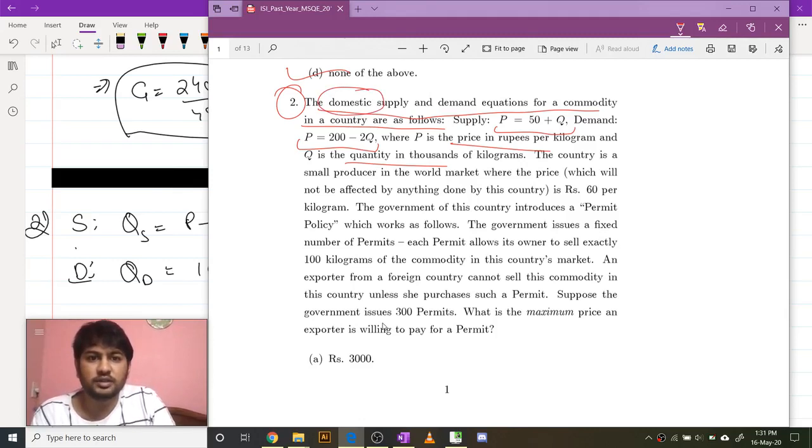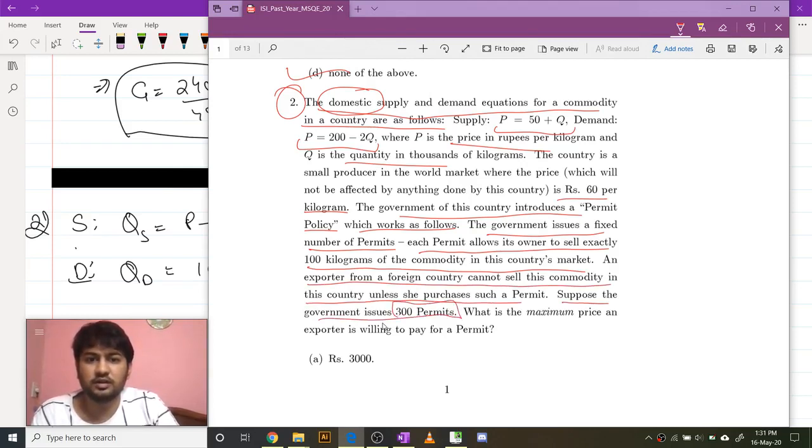It's a small producer with the world price at rupees 60 per kg. The government of this country introduces a permit policy which works as follows. The government issues a fixed number of permits. Each permit allows its owner to sell exactly 100 kilograms of commodity in this country's market. An exporter from a foreign country cannot sell this commodity in this country unless she purchases a permit. Suppose the government issues 300 permits. What is the maximum price an exporter is willing to pay for a permit?